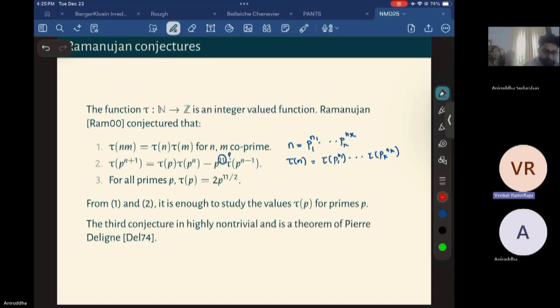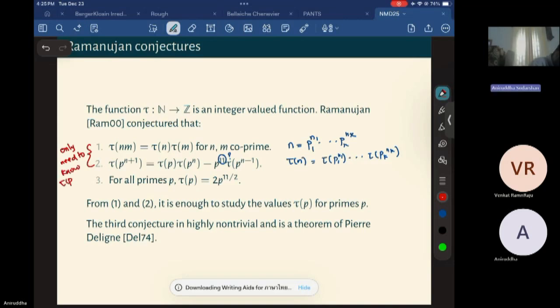So these two imply we only need to know tau(p) for p prime. If you know the value of tau at primes, you know the value of tau everywhere else.